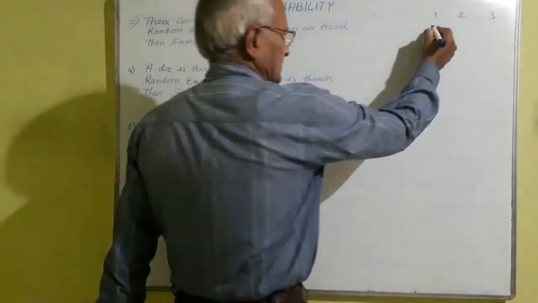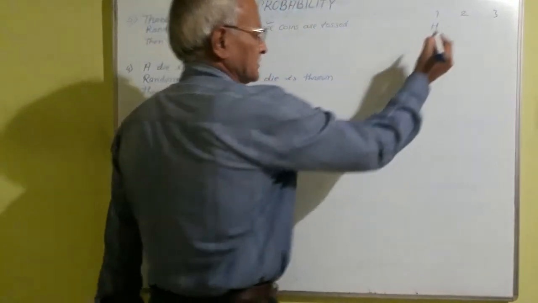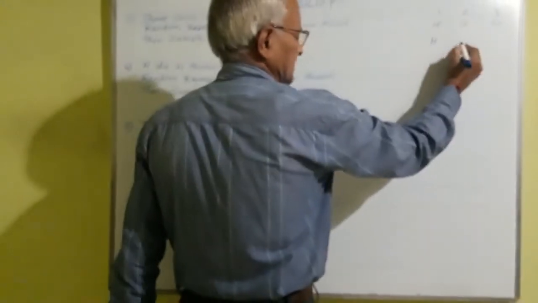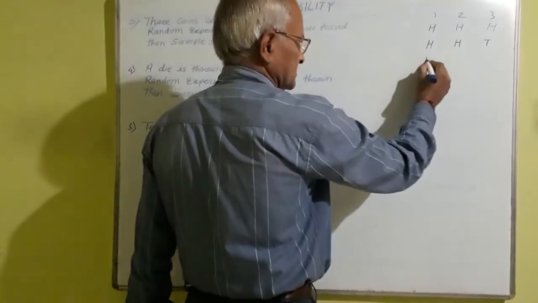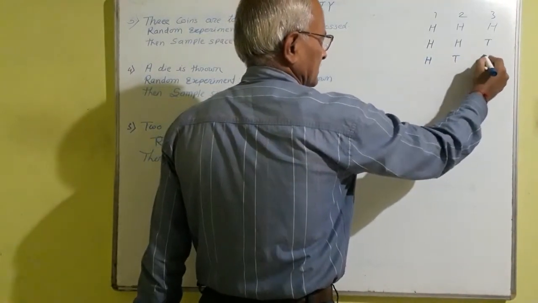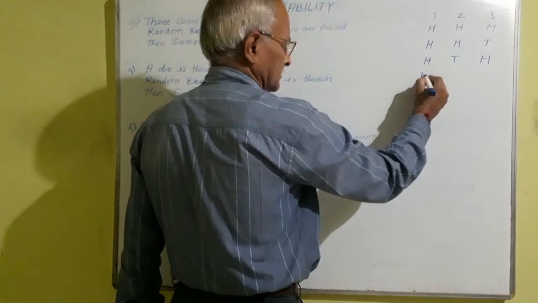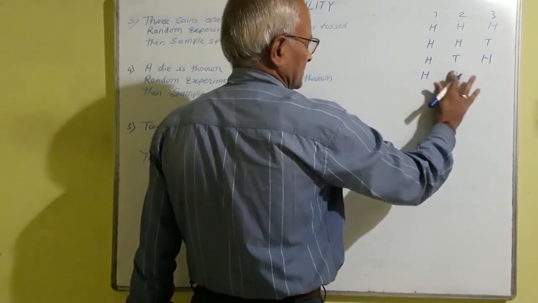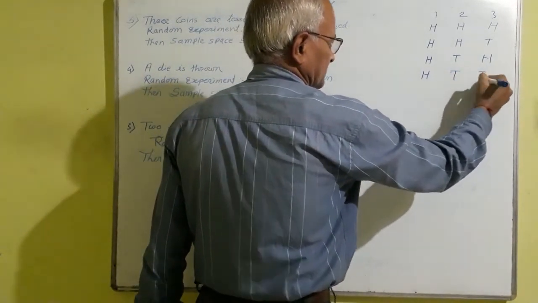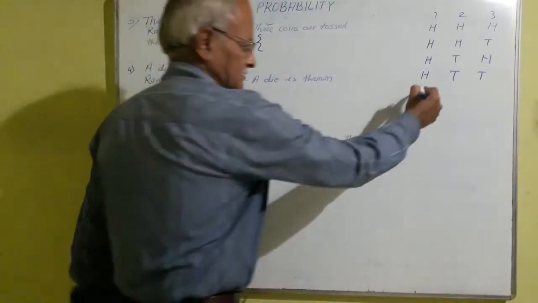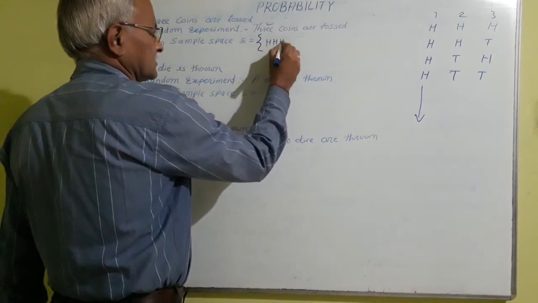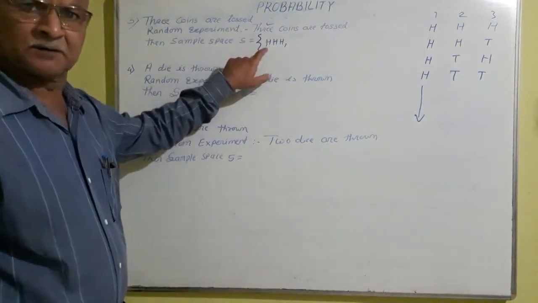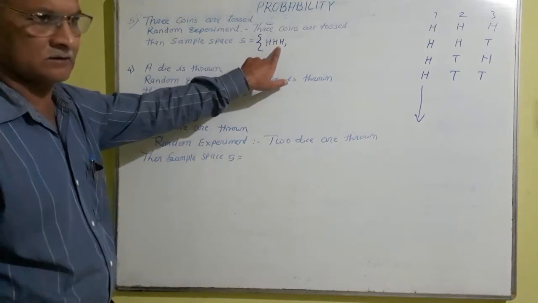Let us suppose the first coin is H, then the second is also H, third is also H. When the first coin is H, the next could be T, and likewise. The H is on the first coin, this is on the second coin, this is on the third coin.